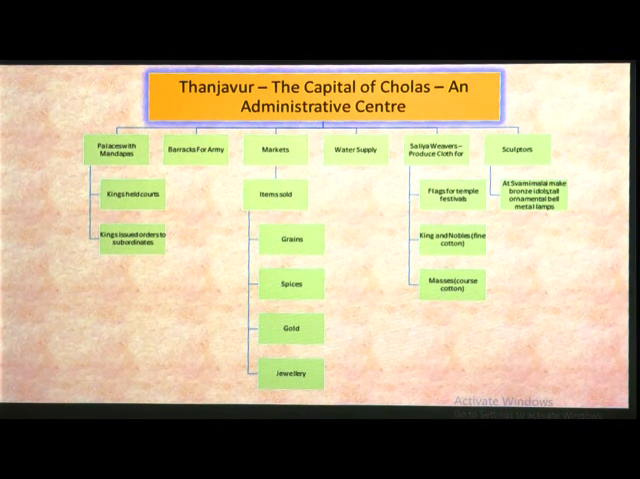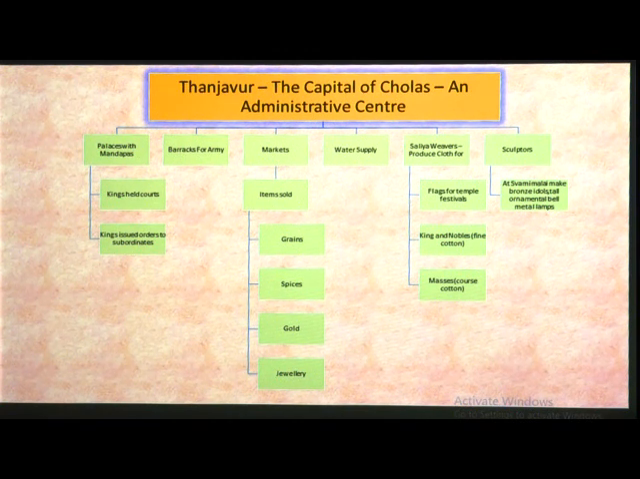Now, palaces with mandapas: here kings held courts, they organized meetings, and kings issued orders to their subordinates. Barracks for the army are nothing but houses for soldiers. Now markets: in markets, items like grains, spices, gold and jewelry were sold. Now water supply: water is supplied to various parts. Now Saliya.